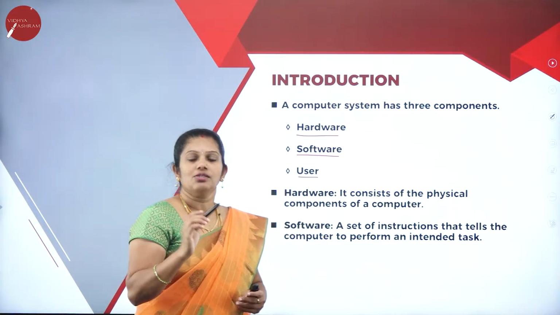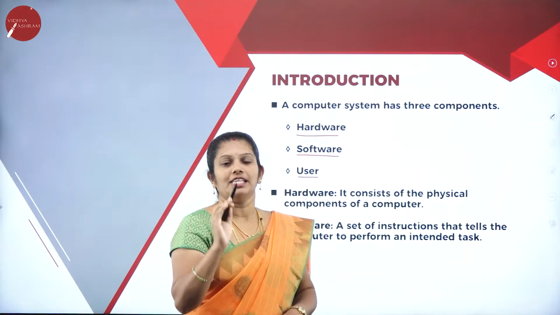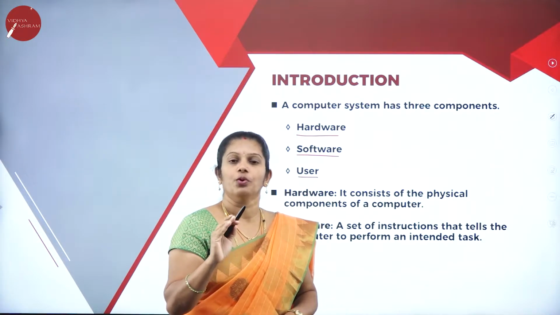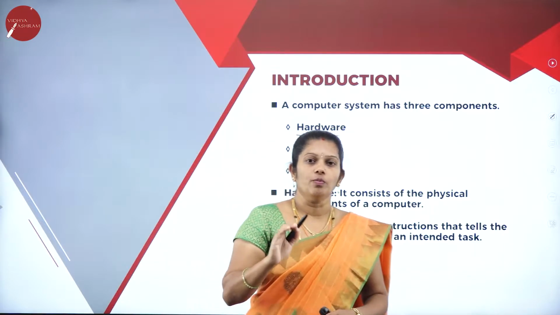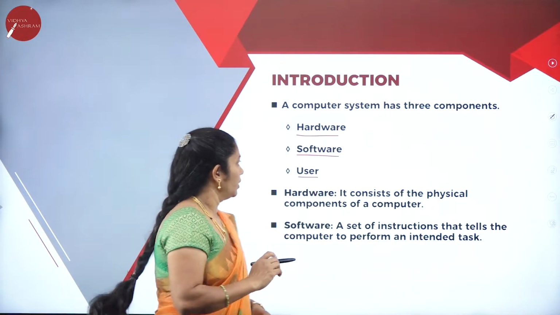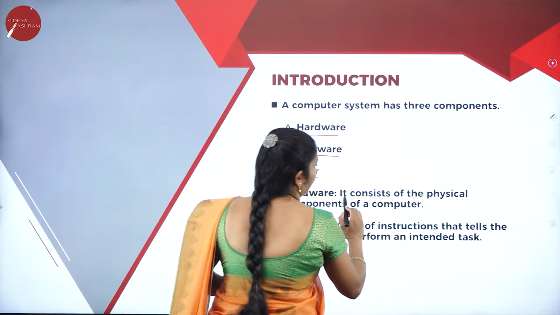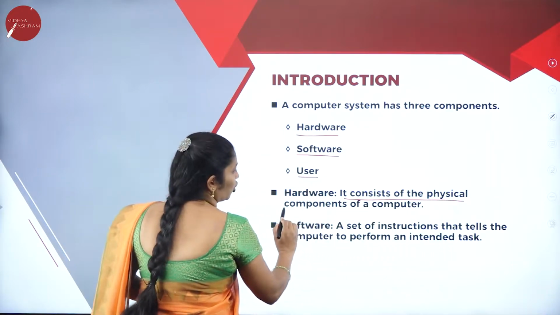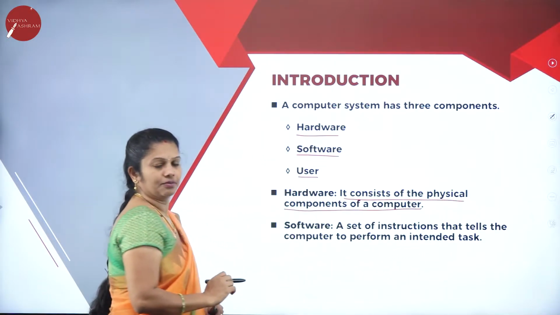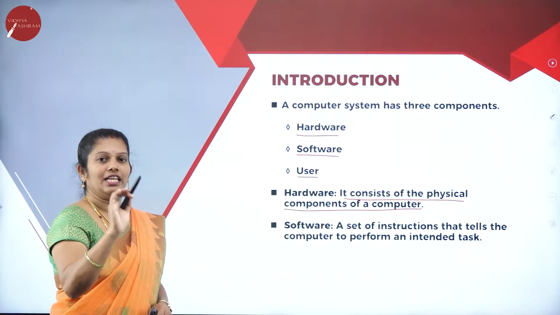Then when you come to software, software is nothing but a set of statements, a set of programs, and it will perform some specific task. Whereas hardware consists of physical components of a computer, whichever component we can physically touch and feel.